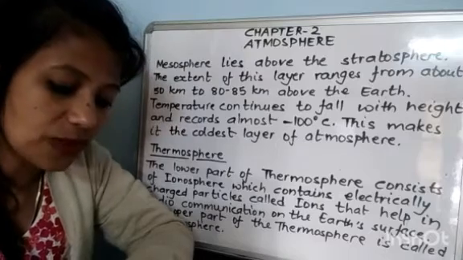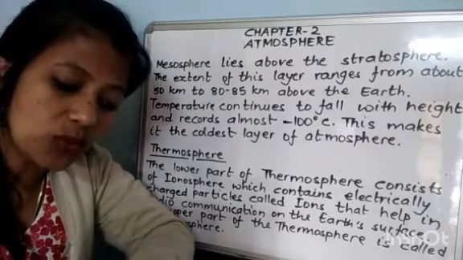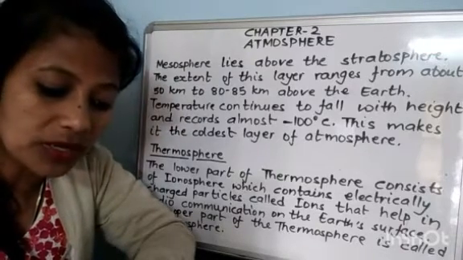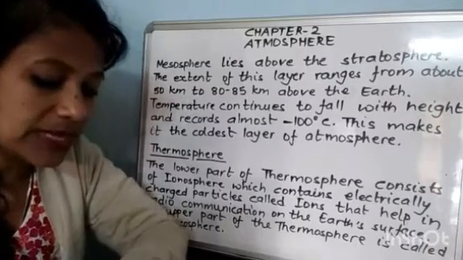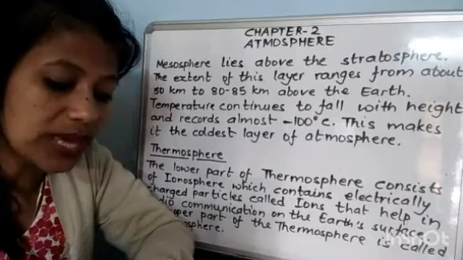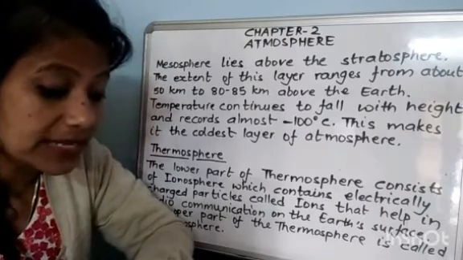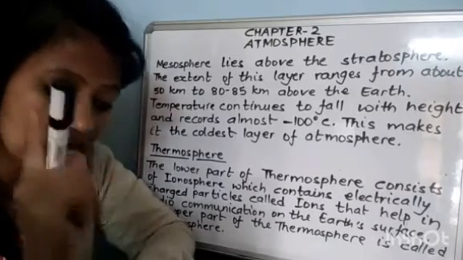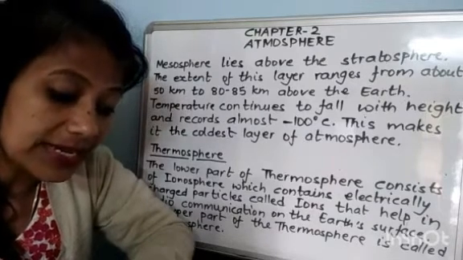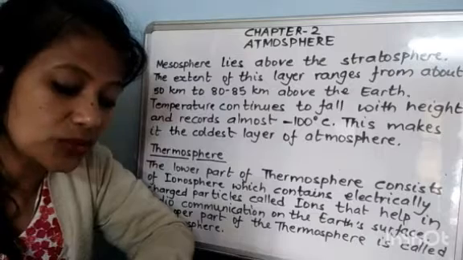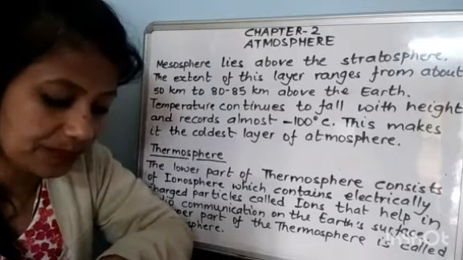This layer lies from 80 to 500 kilometers above the surface of the earth. The temperature reaches more than 1500 degrees Celsius in this layer. The temperature of the air rises sharply here due to the sun's radiation.